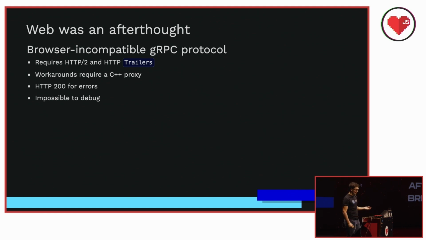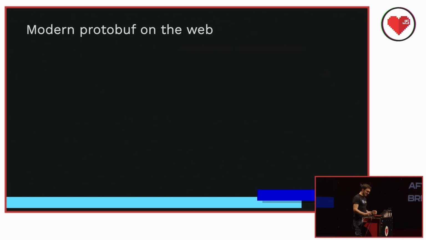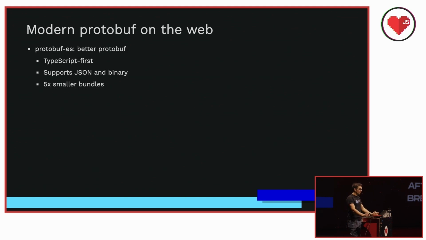They're really painful. So luckily, the problems are in the past now. Buff is trying to modernize protobuf and the gRPC ecosystem by starting with mobile and web development. And let me introduce you to some of the libraries. So the foundation of our stack is protobuf ES. It's a complete TypeScript first protobuf implementation, and it supports JSON and binary, produces tiny bundles, and is fully compatible with protobuf in every other language.